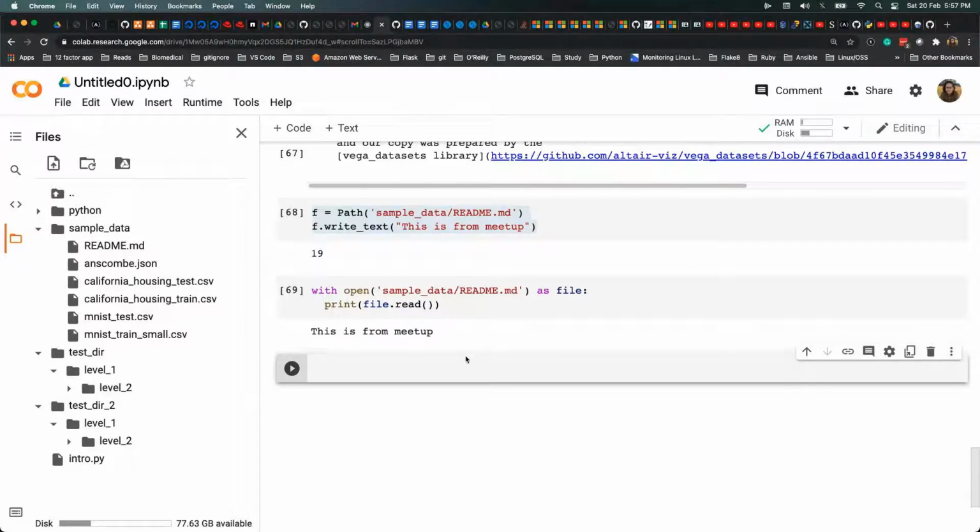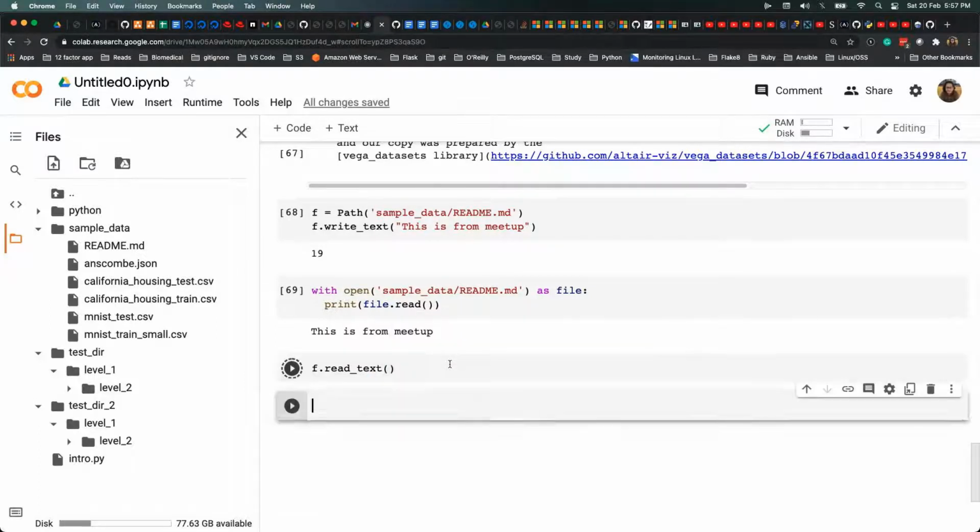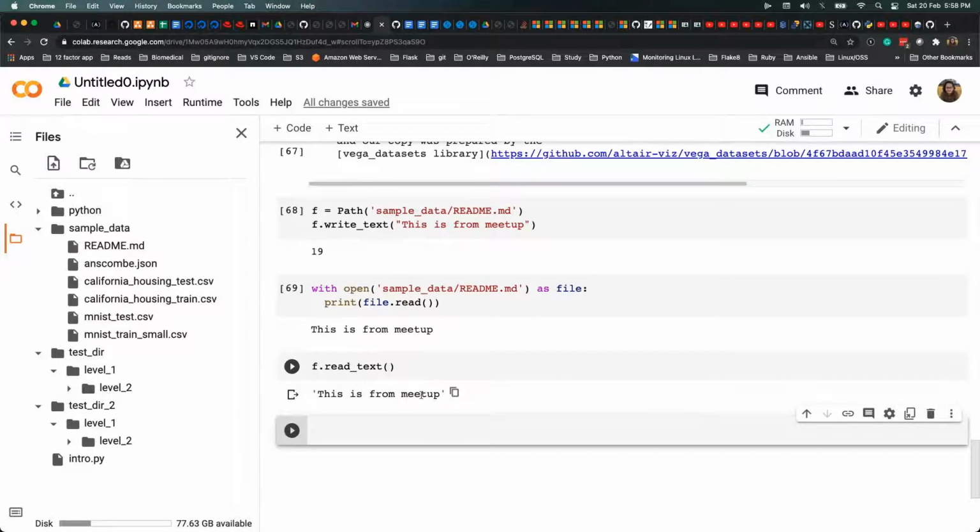And in the same way, if you have to read the file, you can just say f dot read text. So it will return you the string which is there in the file.